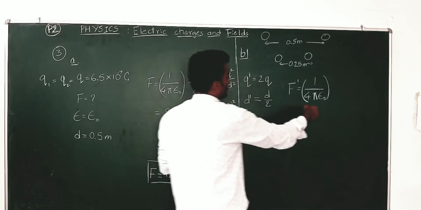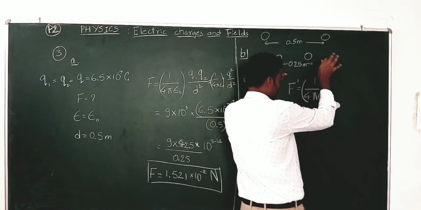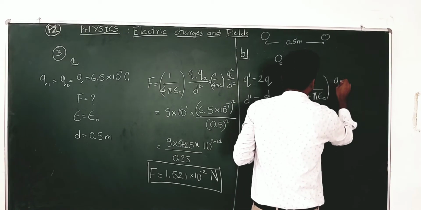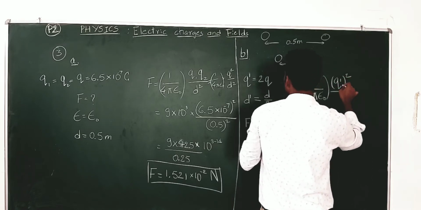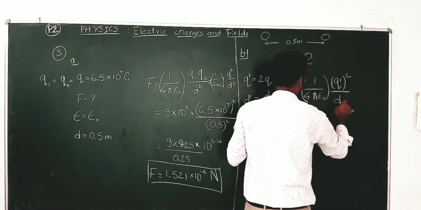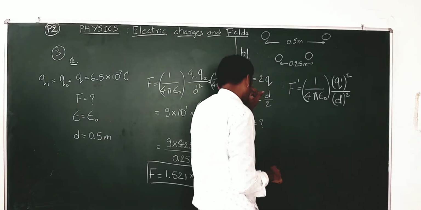Now, in the same way here, q1 is q dash, q2 is also q dash, the new charge on the spheres. So, that is going to be q dash squared divided by the new distance of separation d dash squared, right.